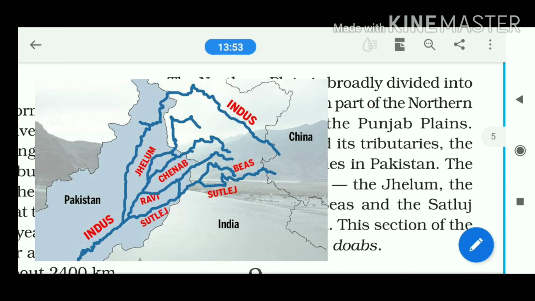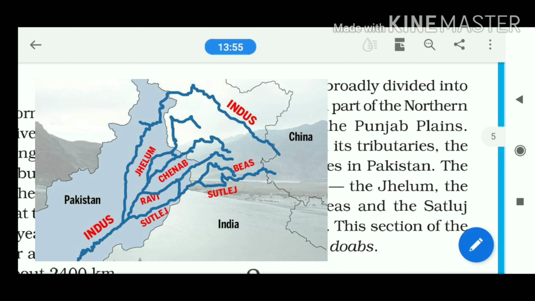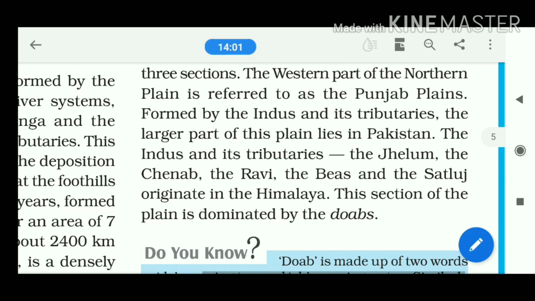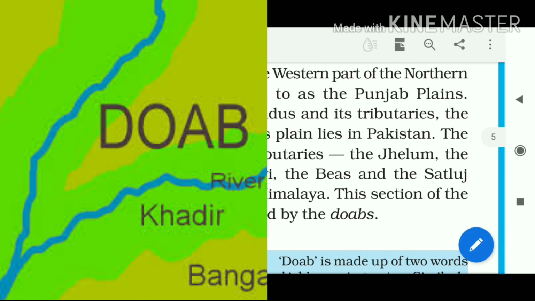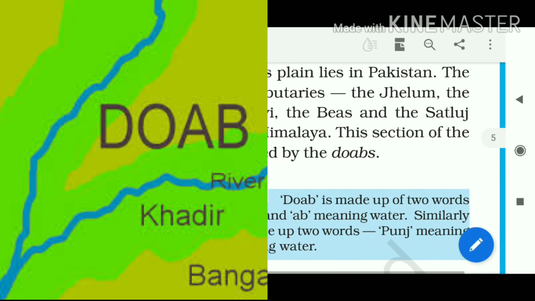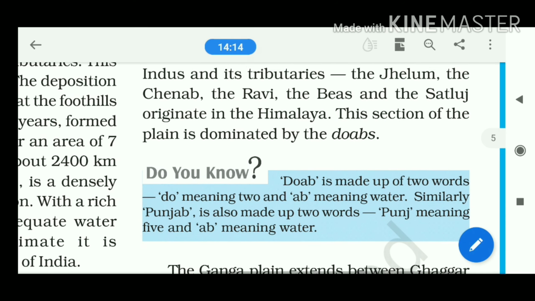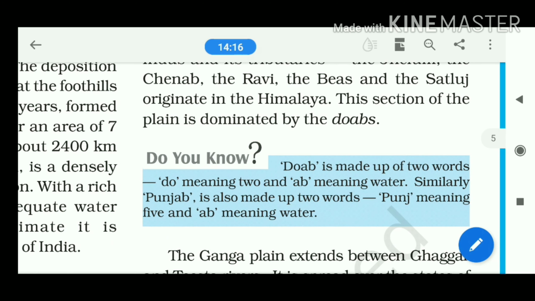The Indus and its tributaries, the Jhelum, the Chenab, the Ravi, the Beas and the Satluj, originate in the Himalaya. This section of the plain is dominated by the Doab. What is the meaning of Doab? Doab means the water divider. Doab is made up of two words: Do means two and ab means water. Similarly, Punjab is also made up of two words: Panch, meaning five, and ab, meaning water.